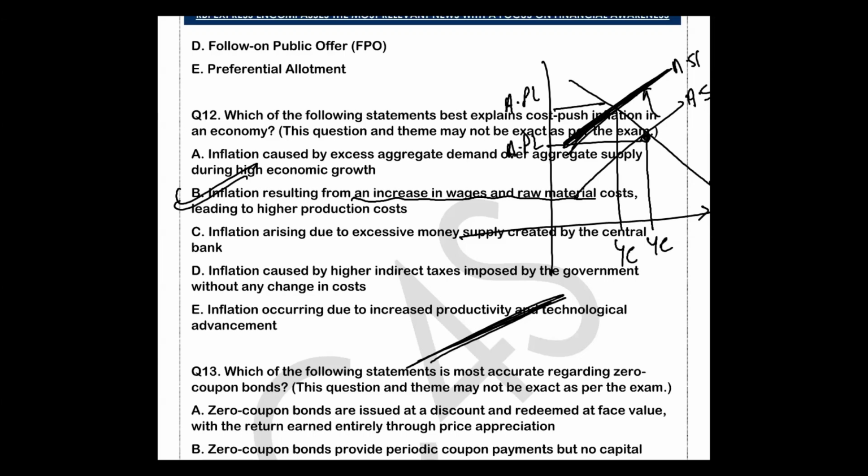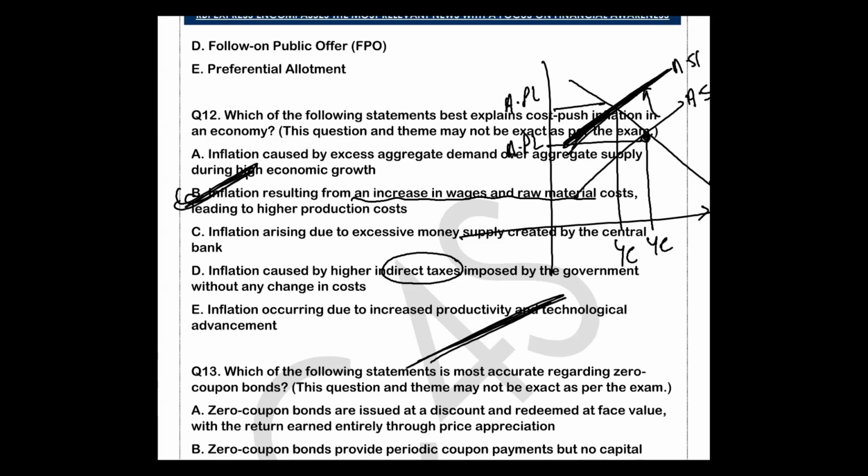If you haven't checked the third and fourth option, it is correct. It is most appropriate. Inflation arising due to the excessive money supply created by the central bank. No. Inflation caused by higher indirect taxes too. Indirect taxes is also a determinant, but due to indirect taxes the supply curve shifts inwards, and it is not the exact reason for cost push. The cost push reason is the increase in wages and raw material.